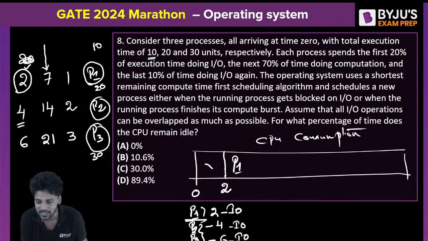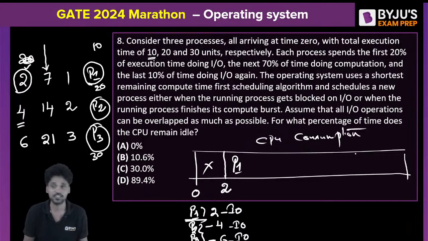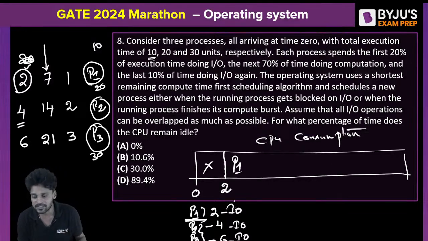That is 0 to 2. There is nobody in the CPU. This is only the CPU's consumption time. Am I clear? Am I right? So obviously, I will only show here the CPU consumption. For how much time is P1 going to spend within the CPU?